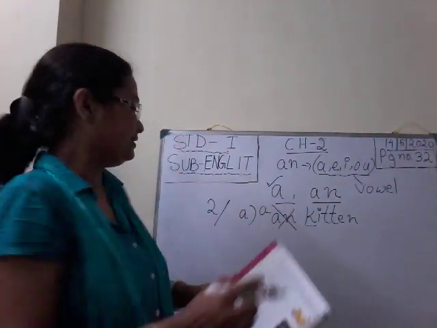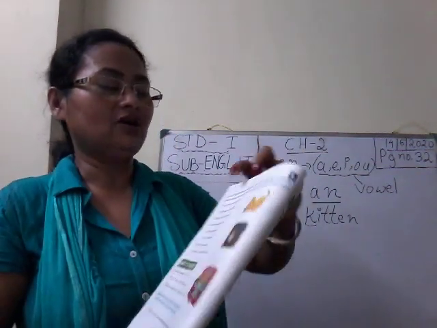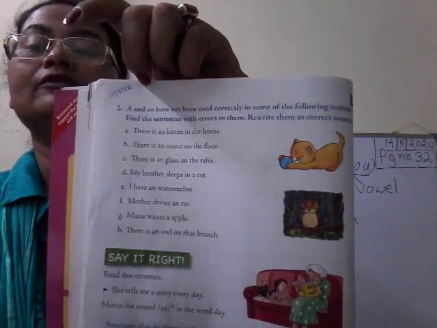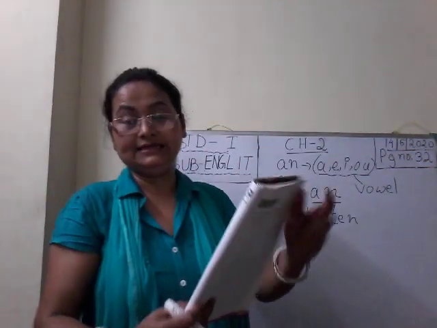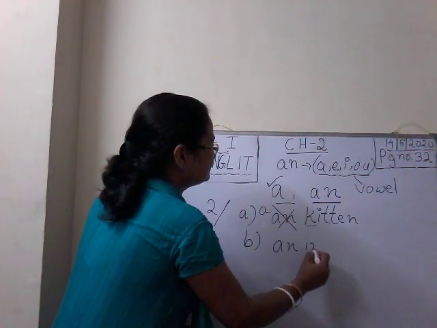Now number B, see: There is an insect on the floor. An insect. Insect is a noun.